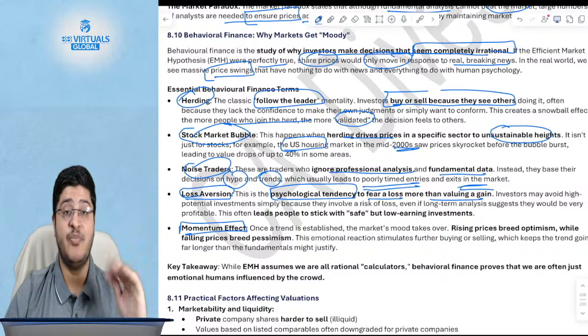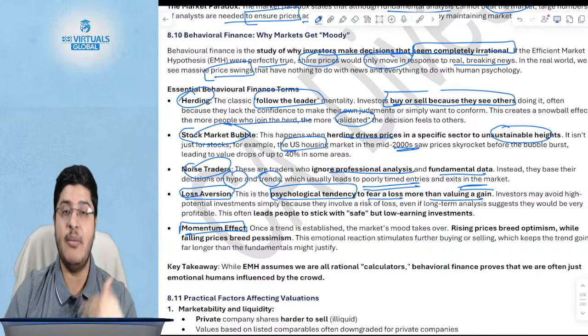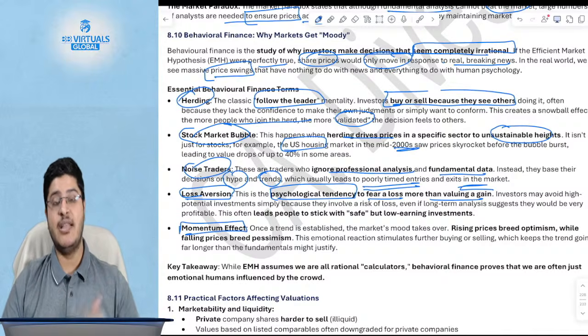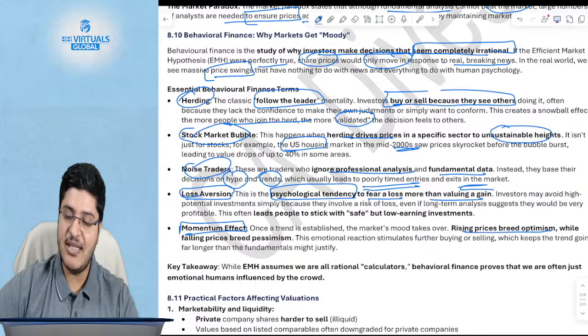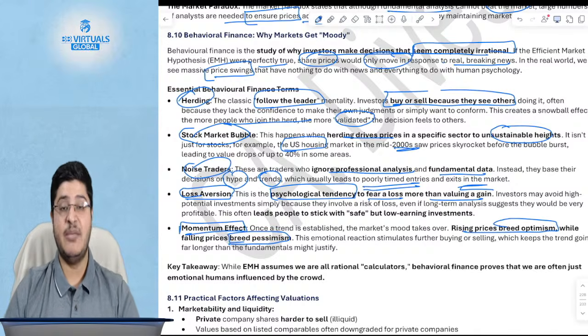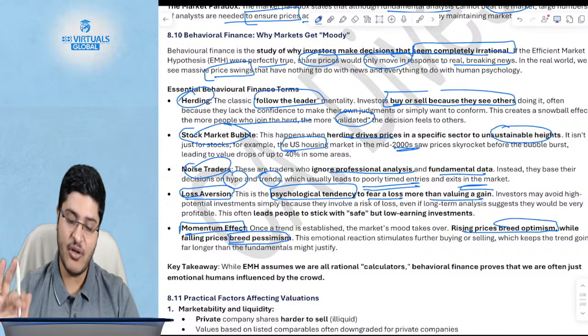Last but not the least, the momentum effect, which is once a trend is established, markets move. If a share price has gone up by 10%, you are not realizing it has already gone up and might not go further up, but you say, oh, it is going up, let me invest further because I think there's potential. So rising prices breed optimism, but if the same share price is falling, it breeds pessimism. I think it will go down further. Even if it has already fallen by 10%, you will think it will go down further.